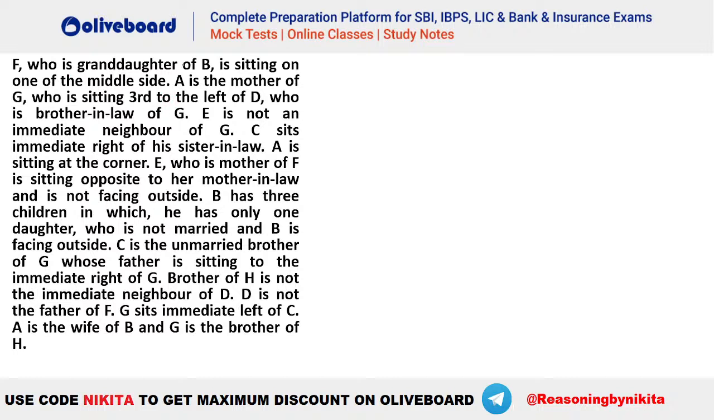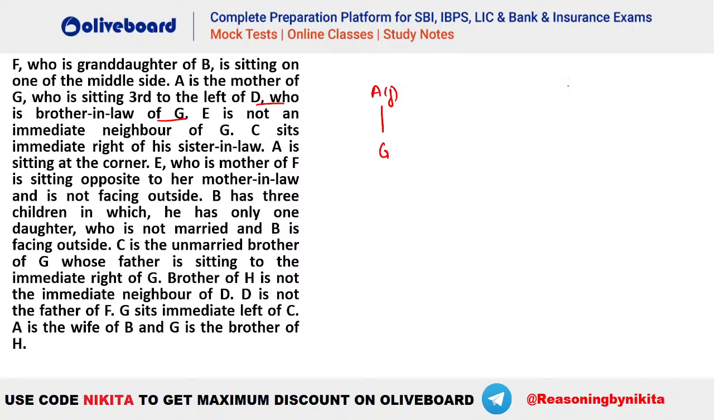Okay, so F, who is the granddaughter of B, is sitting on one of the middle of the side. Okay, A is the mother of G, so we know that A has to be the female person, she is the mother of G. G, who is sitting third to the left of D, D, who is the brother-in-law of G. So D is the brother-in-law of G.